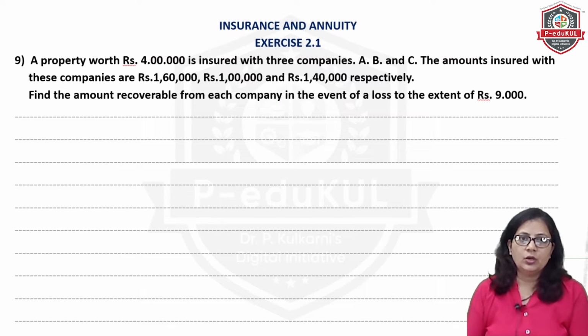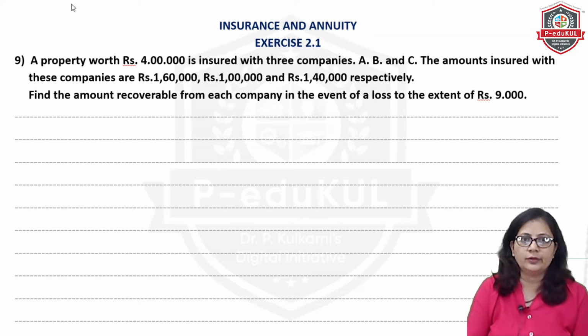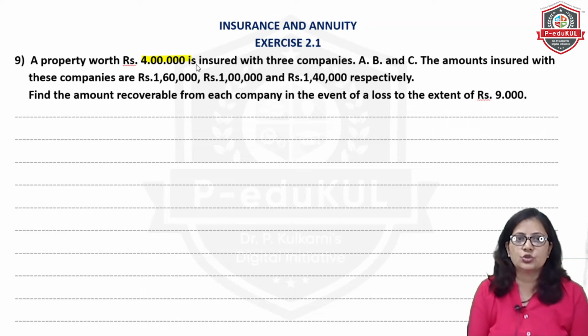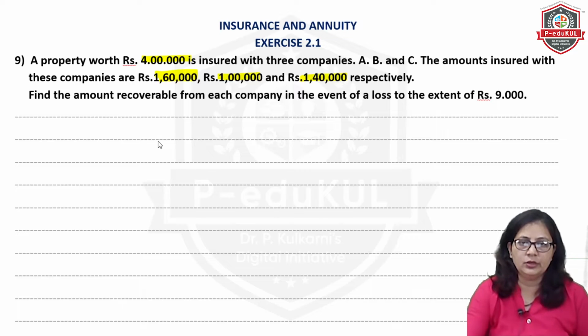Now the next, a property worth rupees 4 lakh is insured with 3 companies A, B, C. There are 3 different companies. The amounts insured with these companies are 1,60,000, 1 lakh and 1,40,000 respectively. So find the amount recoverable from each company in the event of a loss to the extent of rupees 9,000. So we will make a table over here.